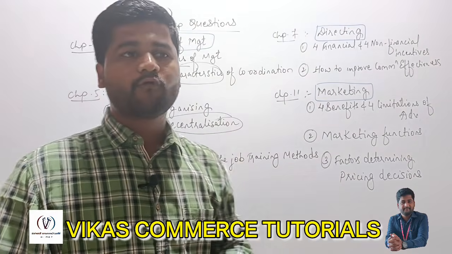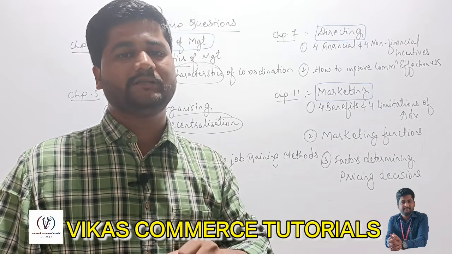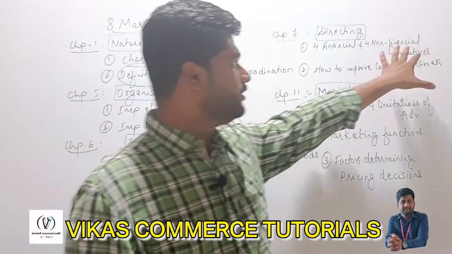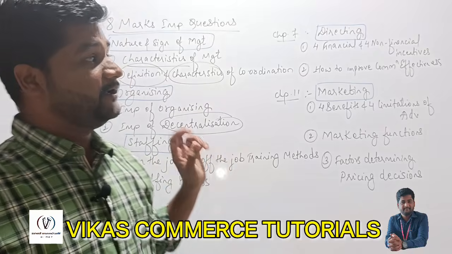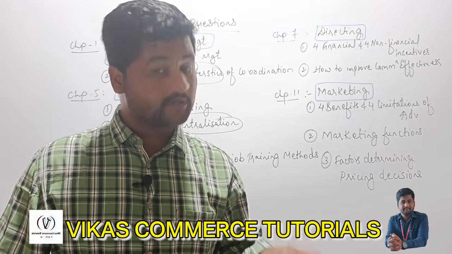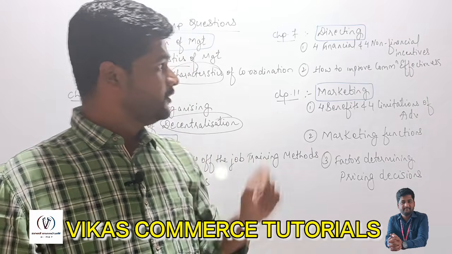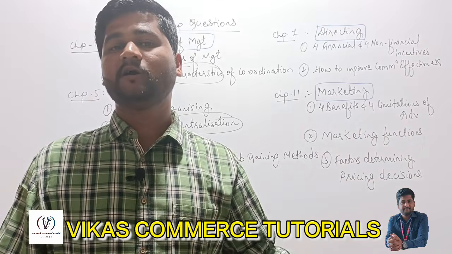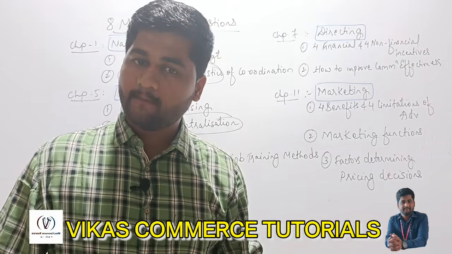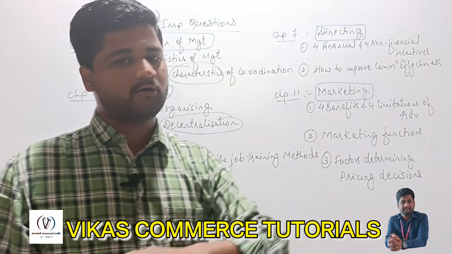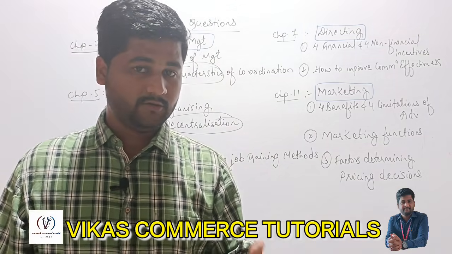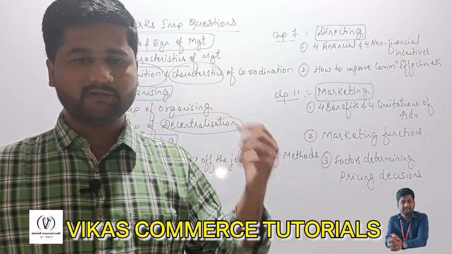That is number 1, 4 financial and 4 non-financial incentives. You need to write 4 financial incentives and 4 non-financial incentives. Incentives are nothing but benefits. They are also called perks, not Perk chocolate. Perks are nothing but benefits. Financial are those which are measured in terms of money. Non-financial are those which are not measured in terms of money, apart from money, for example status. That comes under non-financial incentives.